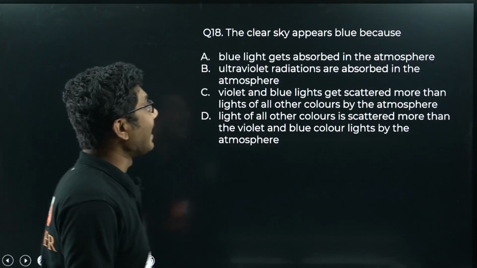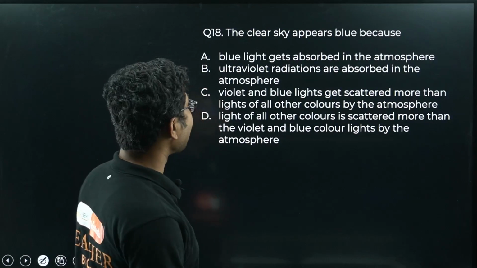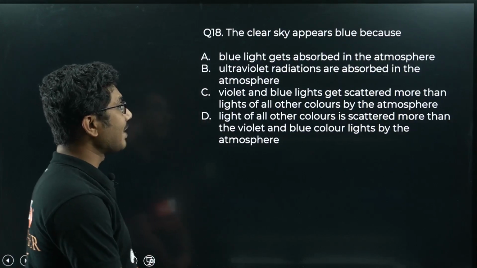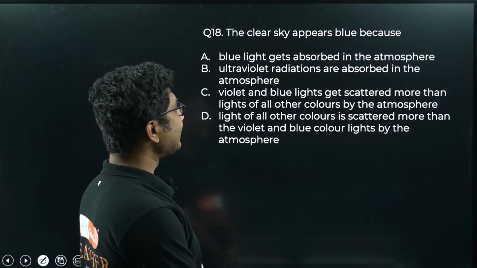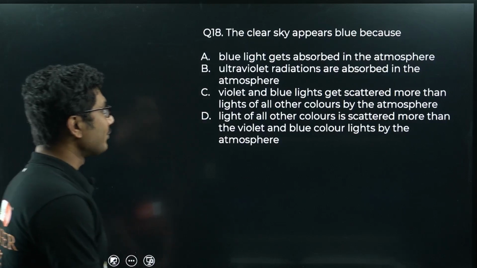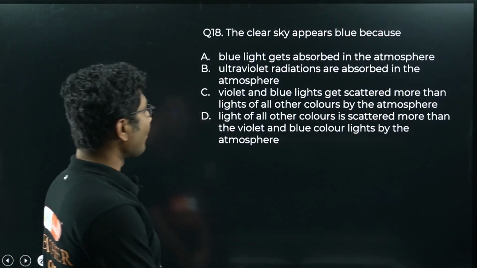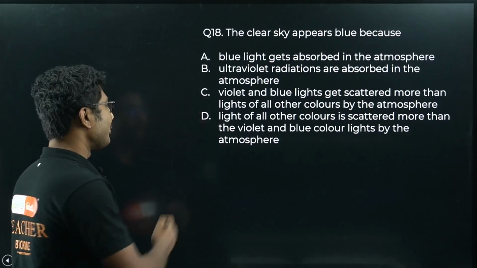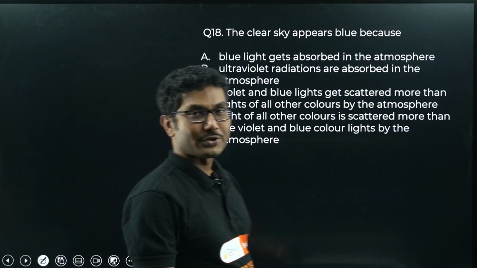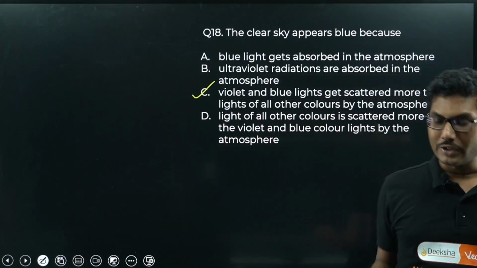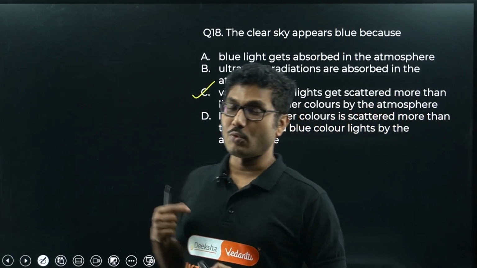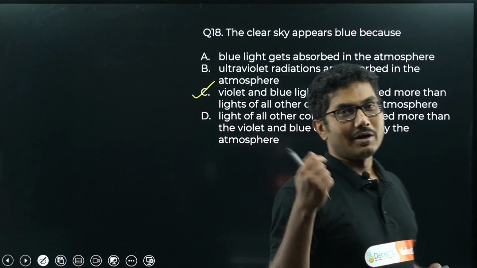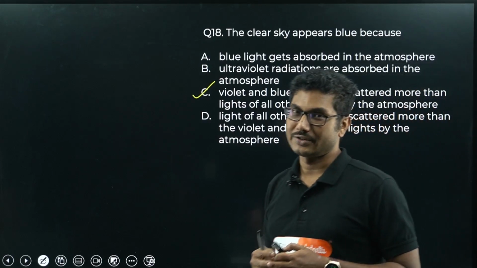Now the clear sky appears blue because, again, why does the sky appear blue? Blue light gets absorbed in the atmosphere. Ultraviolet radiations are absorbed in the atmosphere. Violet and blue lights get scattered more than the lights of all other colors by the atmosphere. Light of all other colors is scattered less than the violet and the blue color lights by the atmosphere. So obviously, as you can see, the correct answer is option C. Blue and violet colors are scattered the most, and that's why they reach our eyes, whereas all other colors do not scatter, they pass straight and do not reach our eyes. That's why only blue color we can see.